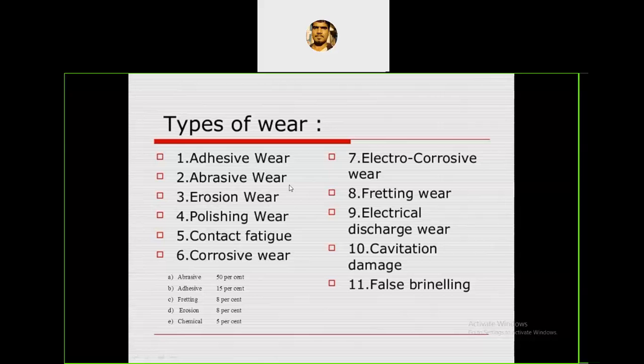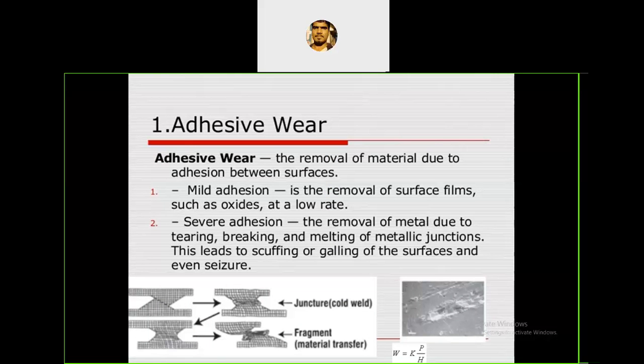Next is adhesive wear. Compared to abrasive, it is less, only 15 percent. The next type of wear is fretting, at 8%. Next is erosion wear at 8%, and chemical reaction wear is 5%. The rest, which may be corrosion wear, cavitation, and electric discharge, are only 1 or 2 percent. It's a very rare case. Clear? So these are the types of wear and their percentage contributions. We will discuss them one by one.